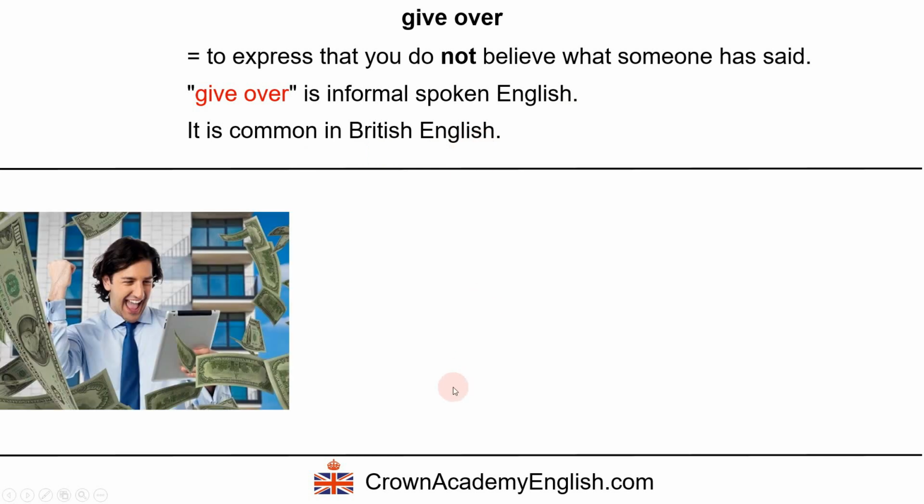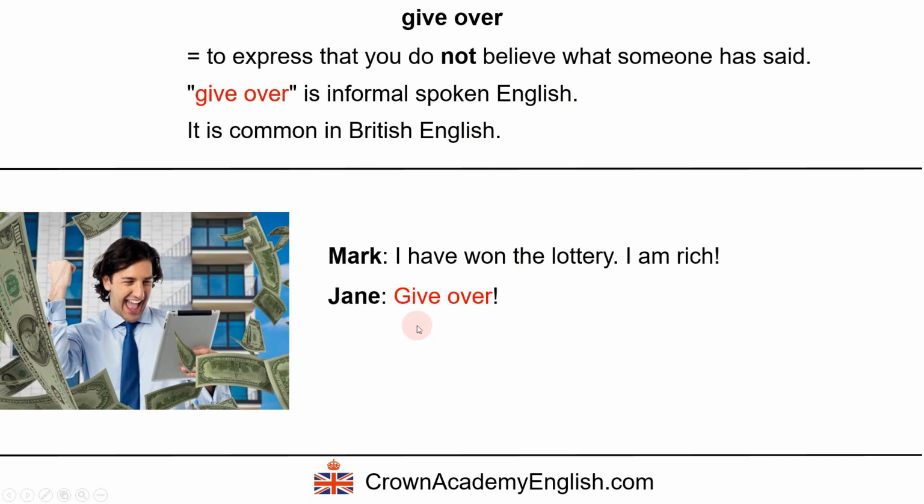So a good example, Mark says, "I have won the lottery. I am rich." And Jane says, "Give over." So this means that Jane does not believe Mark. But Mark says, "No, it's true." Okay, so give over, it just means, "No, I don't believe you."